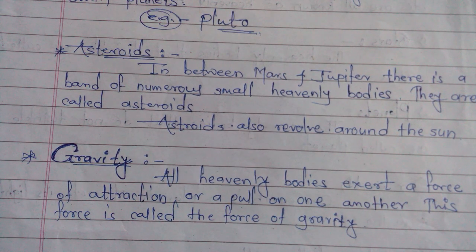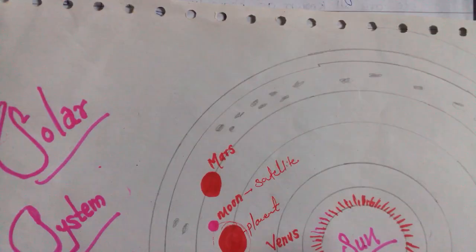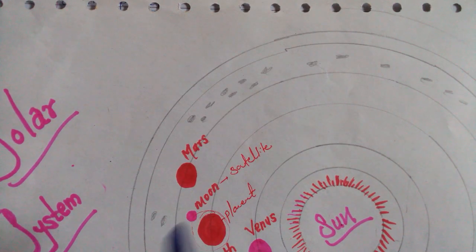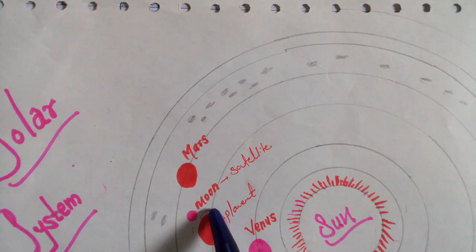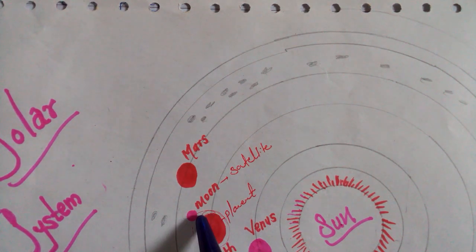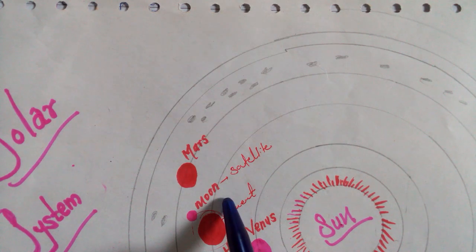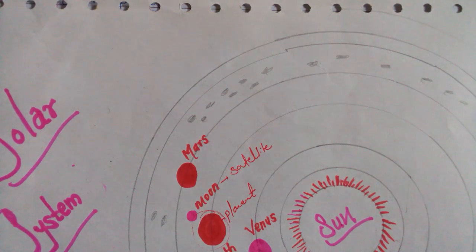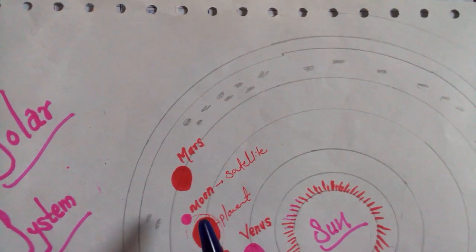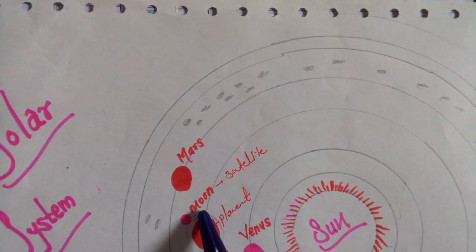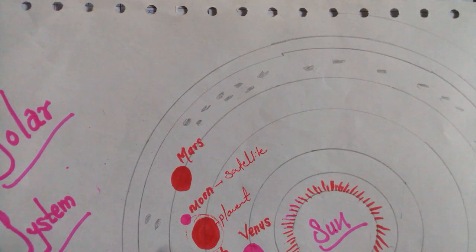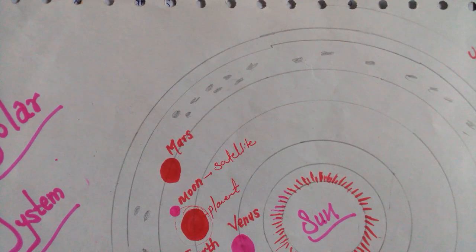Now see, students, here this moon is there. Moon revolves around the Earth. Moon also does not have its own light. Then also we can see the moon at night time in the sky. How is this possible? Such a question may arise in your mind. How can we see the moon in the sky at night time? Then listen, why does this happen?